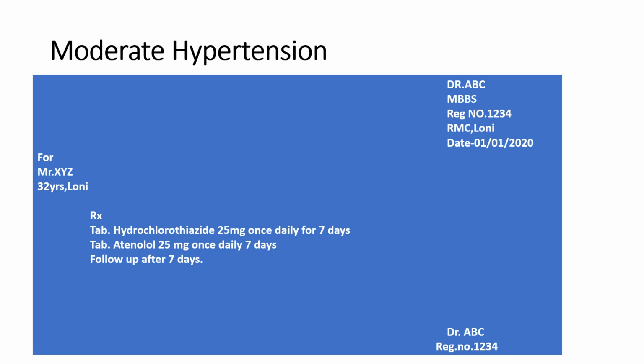We can use other alternative drugs for moderate hypertension, like tablet enalapril 5 mg along with tablet amlodipine 5 mg for 7 days. Enalapril is an angiotensin converting enzyme inhibitor and amlodipine is a calcium channel blocker. Then we will discuss treatment for severe hypertension.